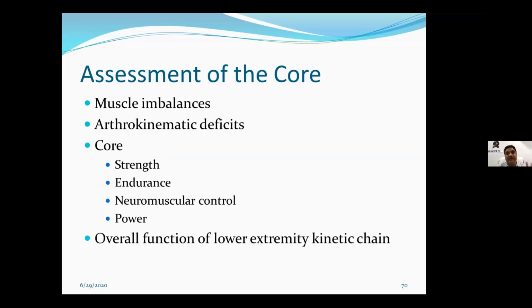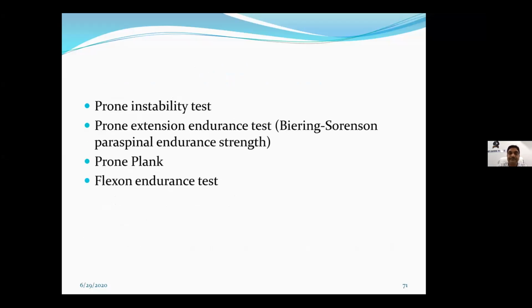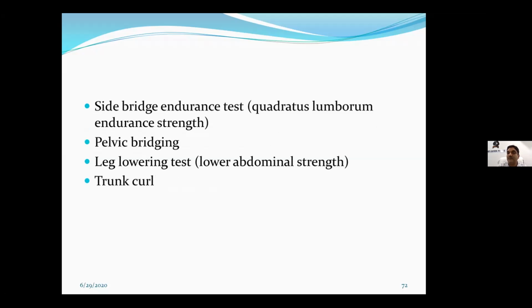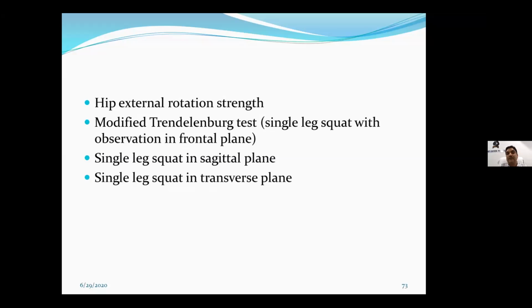There are a few common tests which are used for the core muscles. Number one is prone instability. Next is the prone extension endurance test, also known as the Biering-Sorensen paraspinal endurance test. The third one, the most common one, is prone plank. Another one is the flexion endurance test, the side bridge endurance test for quadratus lumborum, pelvic bridging, leg lowering test, trunk curl, hip external rotation strength. There is also the modified Trendelenburg test.